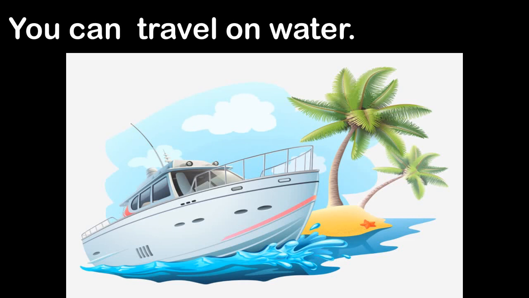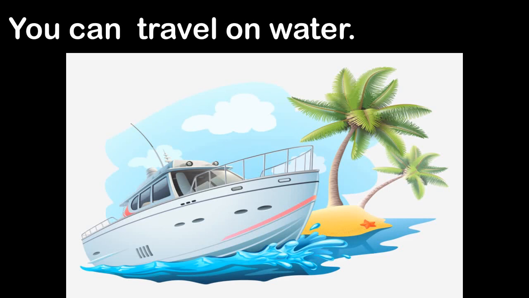You can travel on water. Some means of transport, for example, sailboat, motorboat, speedboat, ship, move on water. As we know that sailboat means sailing boat. There are many different types of sailboat depending on design.